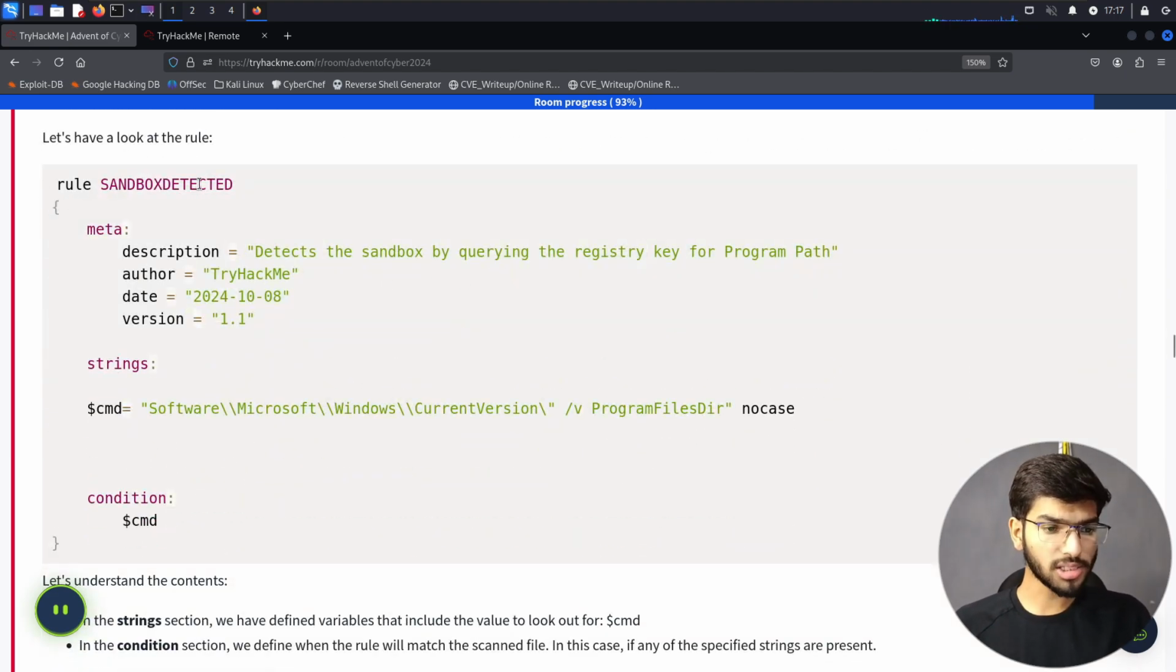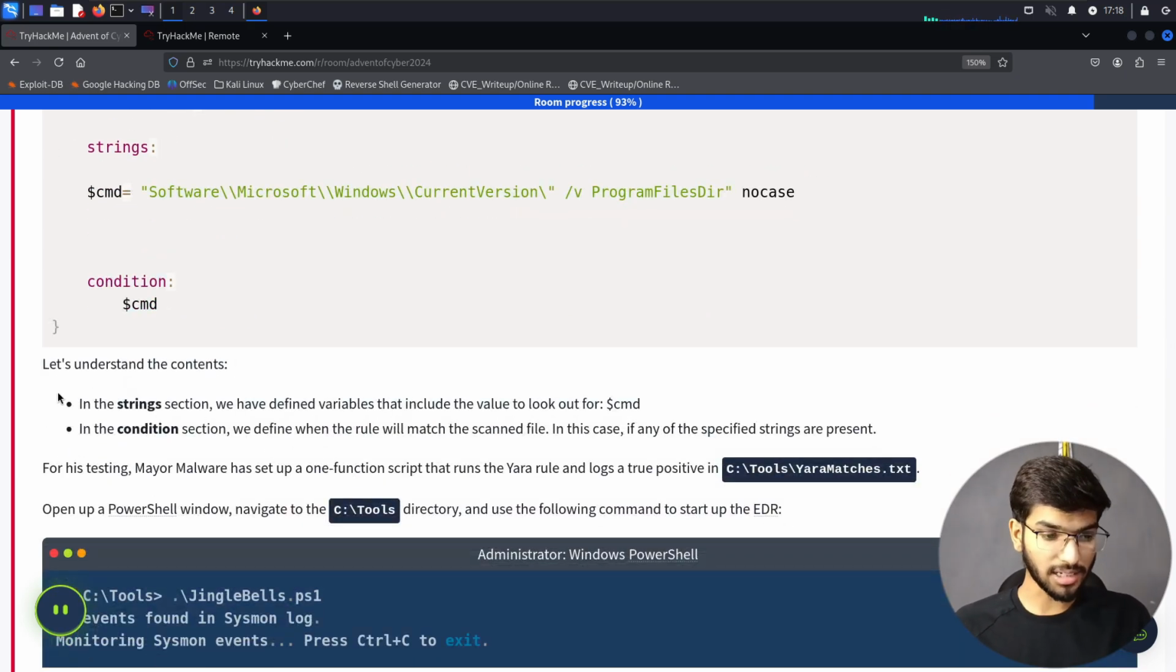Rule sandbox_detected. Meta: description detects the sandbox by querying the registry key for program path, author, date, version. Strings: command, software, Microsoft, Windows, current version, and program files dir, nocase, and condition. So it's basically entering the command to look for any of the strings that match in the program for the registry path where the program dir is stored.